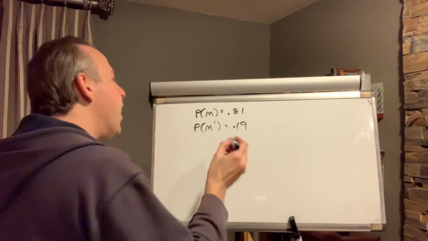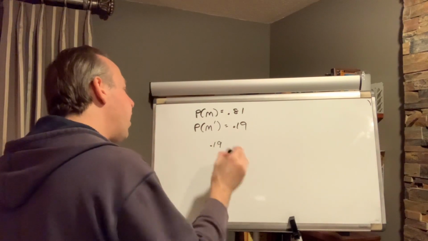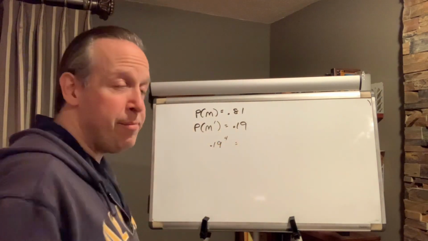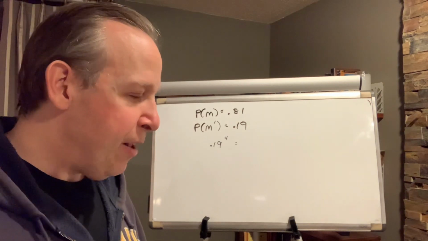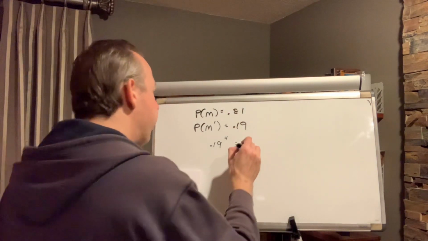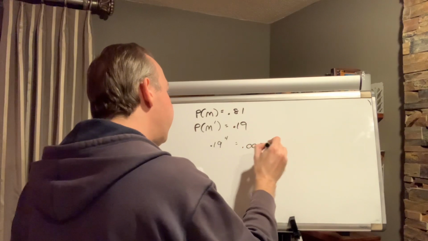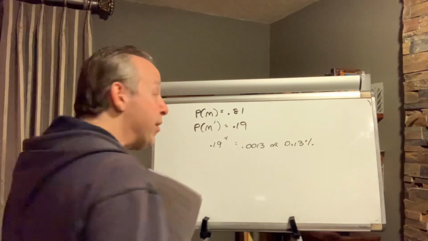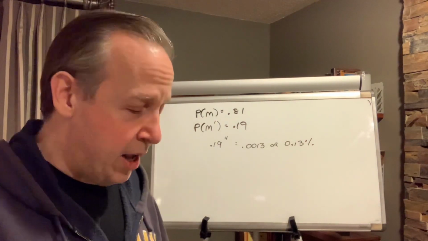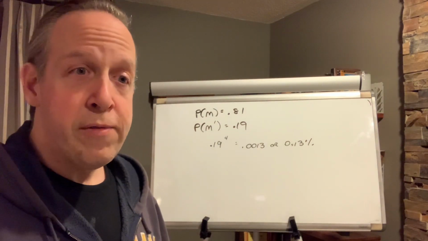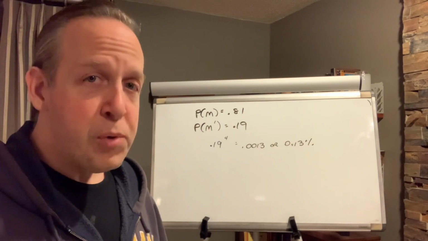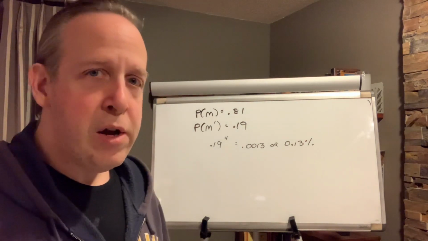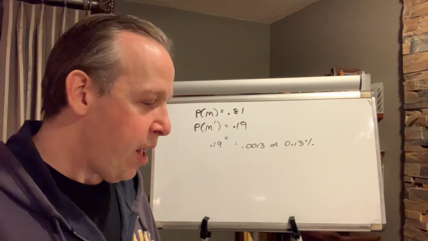There's a 19% chance each time. So if I'm looking at 4 calls in a row and I have to multiply 19% by itself 4 times, it's 0.19 to the 4th power, which is 0.0013 or 0.13%. Super low. It's really unlikely that none of the next 4 calls are for a medical emergency. Much more likely that at least one will be for a medical emergency. But there's 0.13% chance. There's your answer.